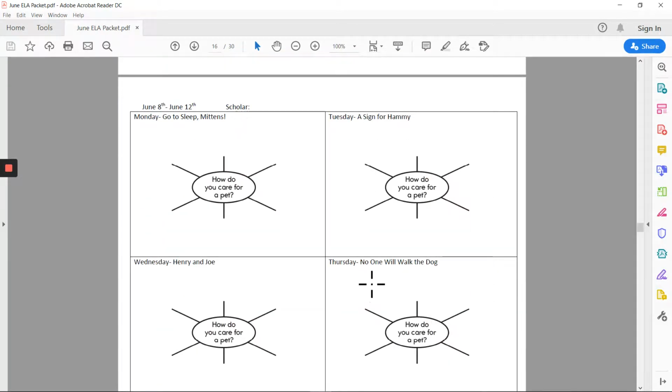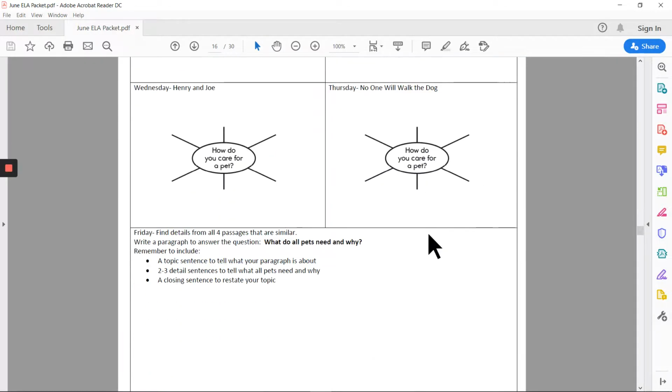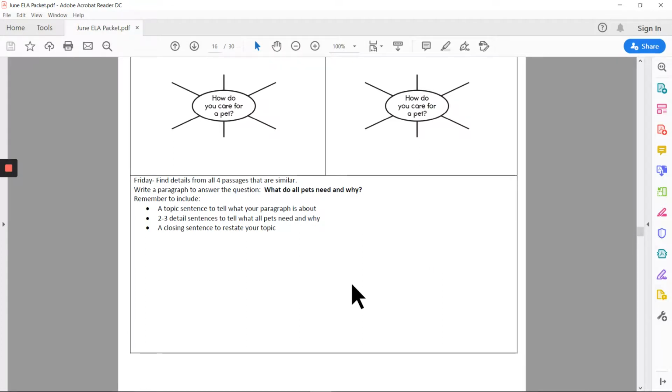Here's where you're going to record your details from the story. So when you mark up the text with those details about how the pets are cared for, you're going to record them using this web. Here's the box for Monday and the text, Tuesday, Wednesday, Thursday. And on the bottom, we've got your space for you to write your paragraph. So think about details from all passages that are similar, okay? We want to be thinking about how you care for all pets. What do all pets need and why?